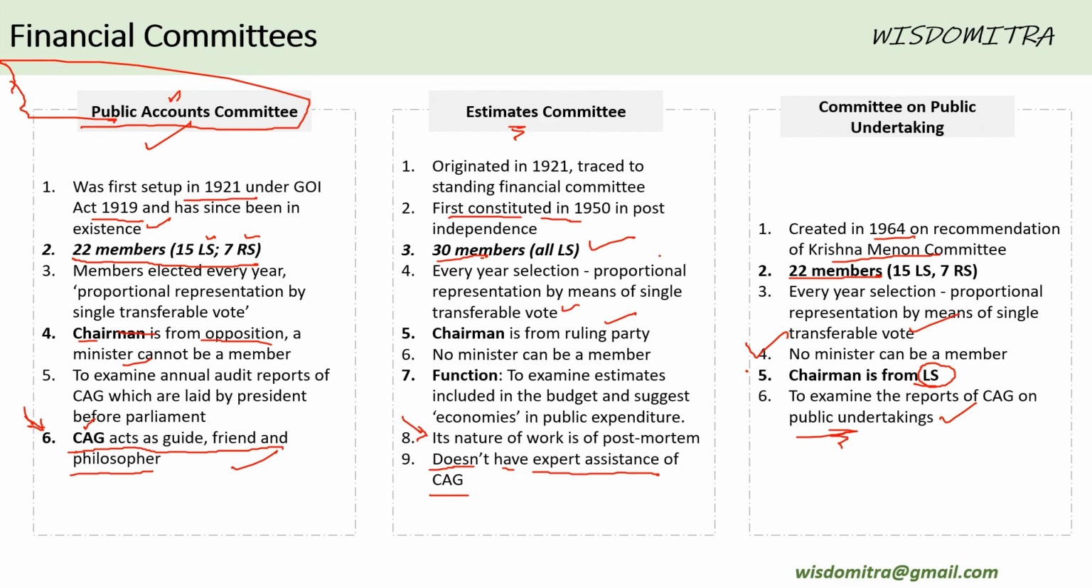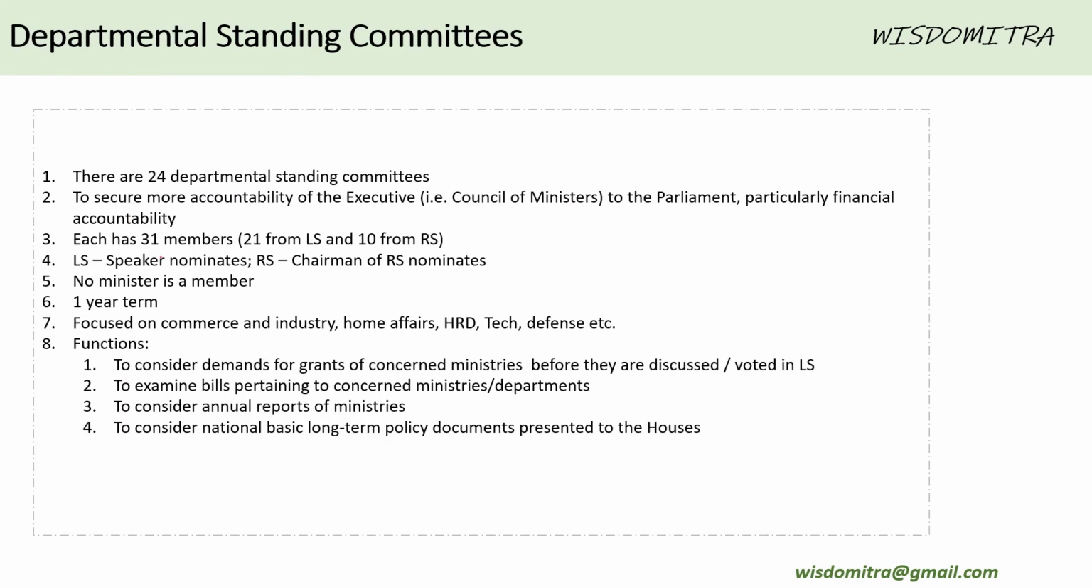Anyway, let us move to the next point of departmental standing committees. So this is an important point that you should remember, that 24 departmental standing committees. So these are the committees that are responsible for individual departments to secure more accountability of the executive, that is council of ministers, cabinet basically, right, to the parliament, to the whole of the 540 members of parliament. This is met, right, and particularly financial accountability. Each committee of these 24 has 31 members, right? So one more than the Estimates Committee, right? 21 from Lok Sabha, 10 from Rajya Sabha. So this is one point that you should remember.